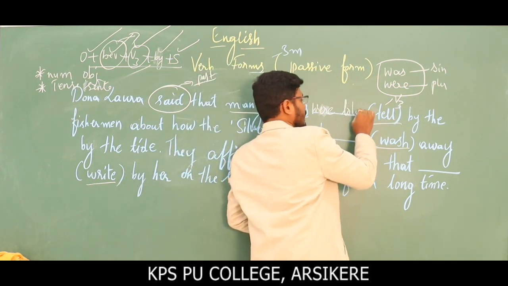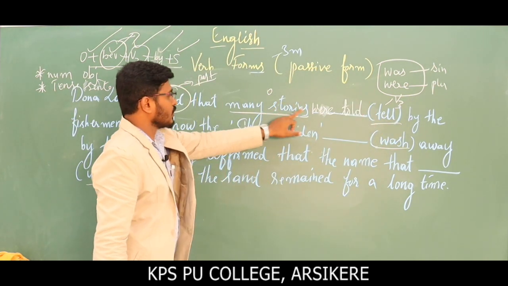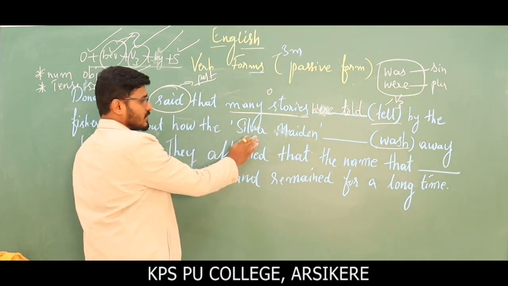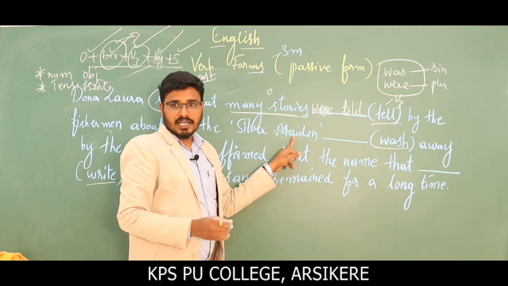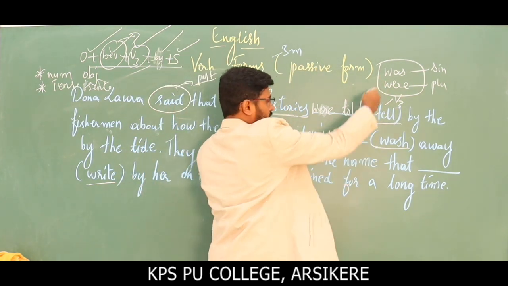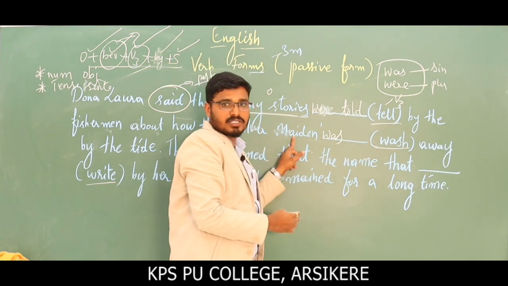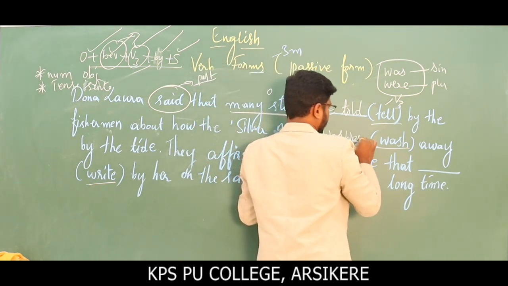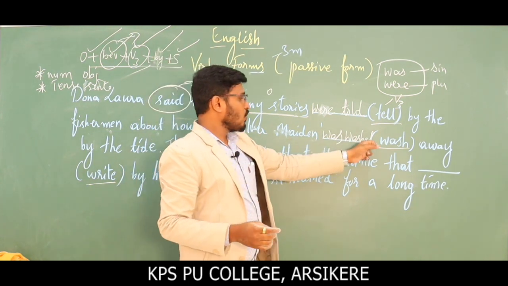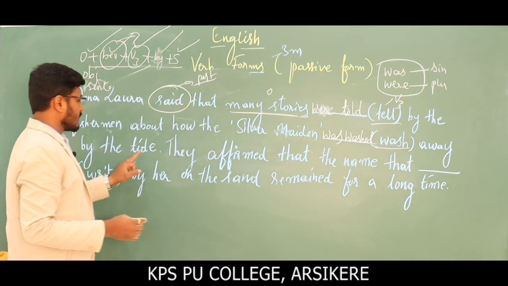So the V3 form is told. So many stories were told by the fishermen about how the silver maiden is singular, and this should be was here, and then wash, which is the V3 form? Washed. Silver maiden was washed away by the tide.